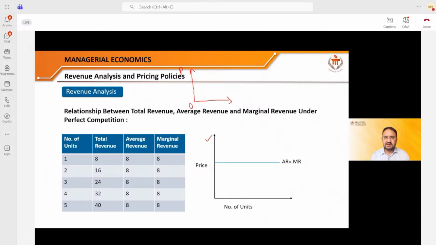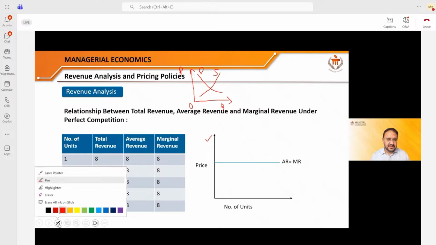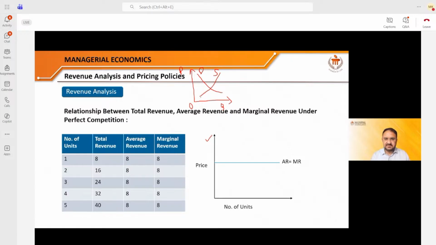Agreed? So on the y-axis, there is price. On the x-axis, there is quantity. Quantity supplied, quantity demanded. Right? So this is supply. This is demand. So quantity supplied is equal to the quantity demanded. So this is the equilibrium point. Remember, this is the market equilibrium point. So the market has decided this price. Okay, the market has decided some price. Say this is P naught. It is the market decided price.